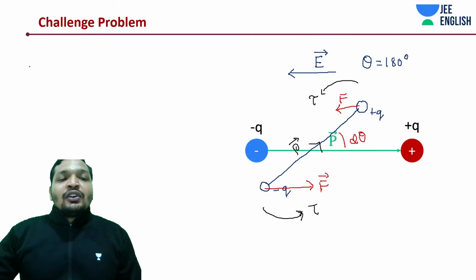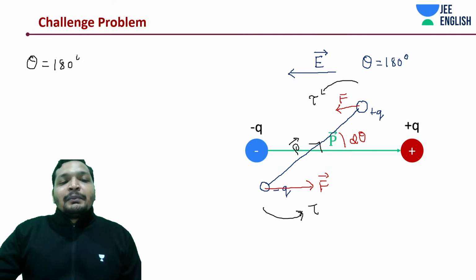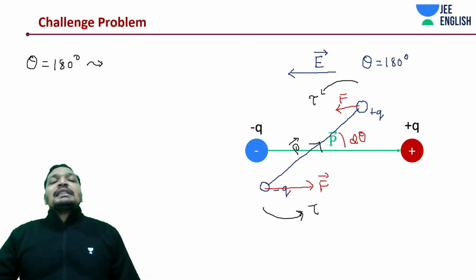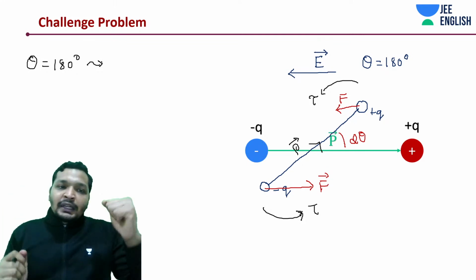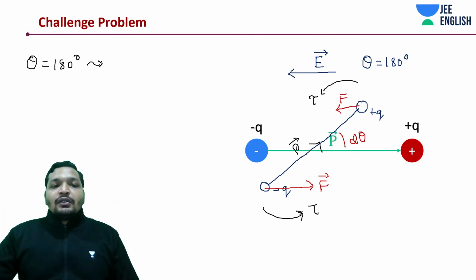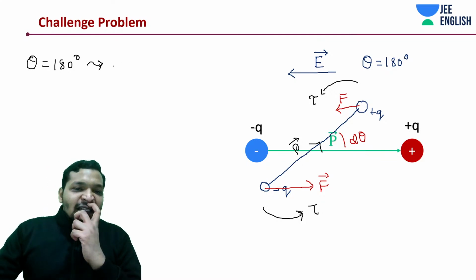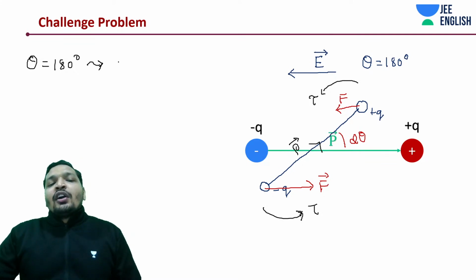When theta is equal to 180 degrees, after a small disturbance, in stable equilibrium you can expect a harmonic motion. In an unstable equilibrium you are not expecting a harmonic motion. So at theta equal to 180 degrees, what is happening? Let me write it down this way.